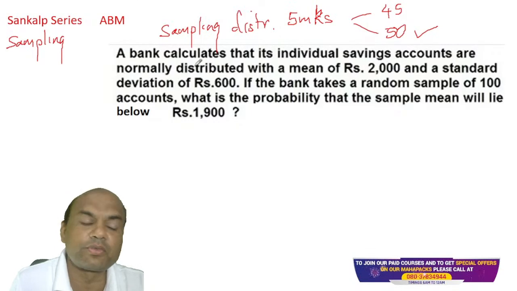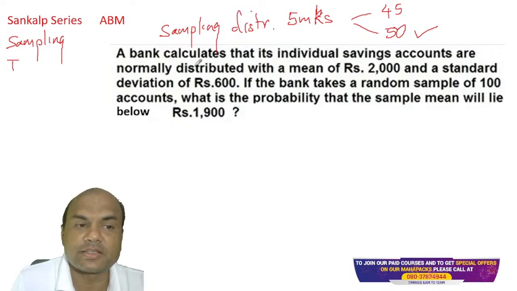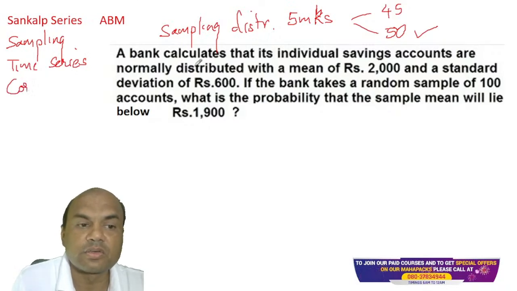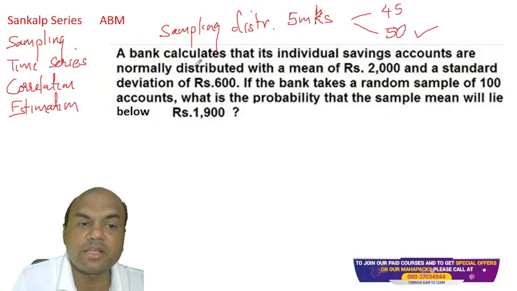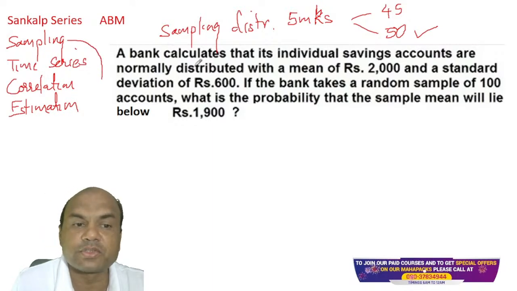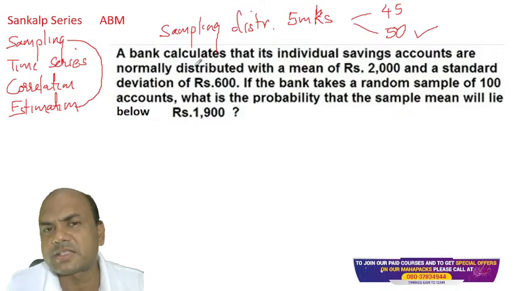Sampling will be confused with, I'll tell you, time series. First is time series, sampling. Third one is correlation. And last one is estimation. So these 4 topics will always confuse you. Remember, sampling will always be confused with estimation. Why? Because the problems look exactly similar.